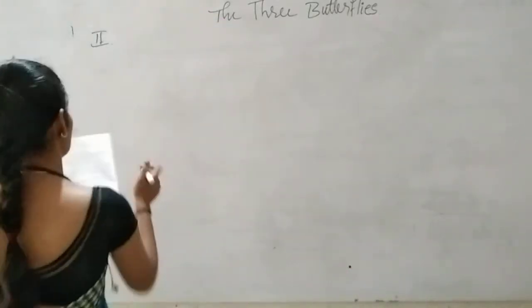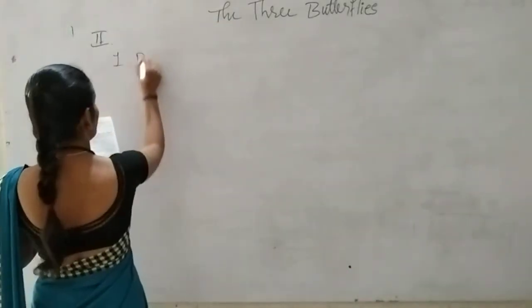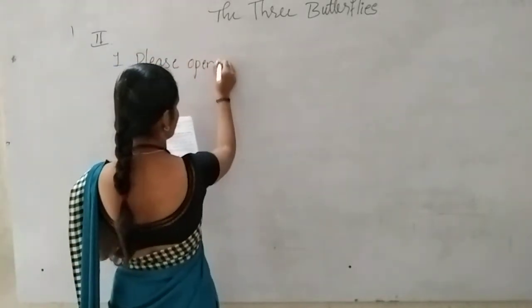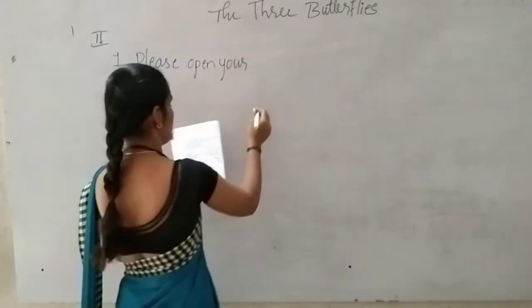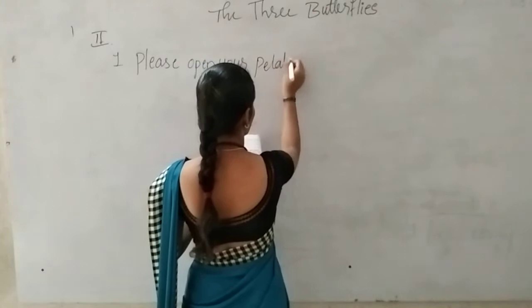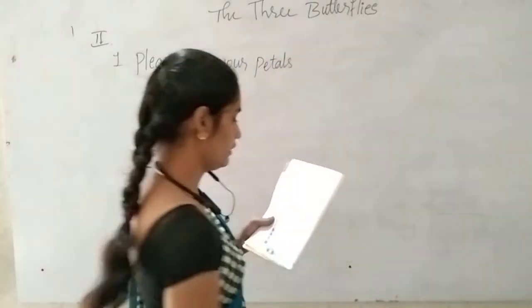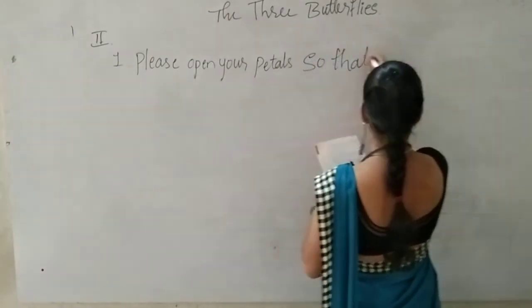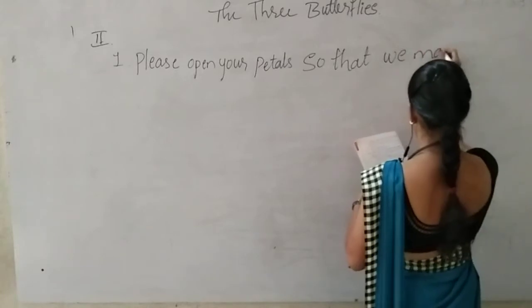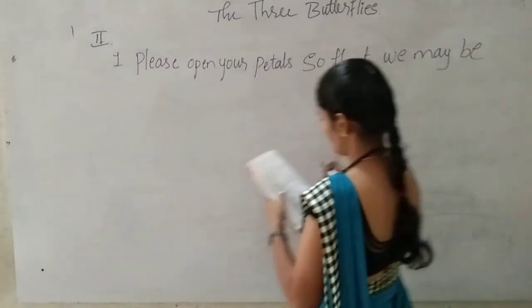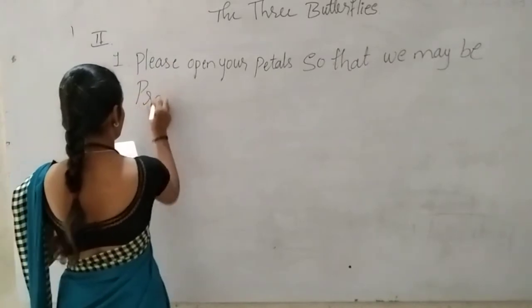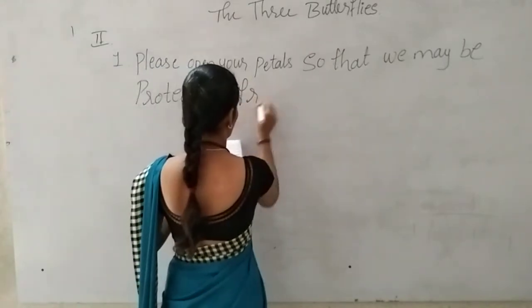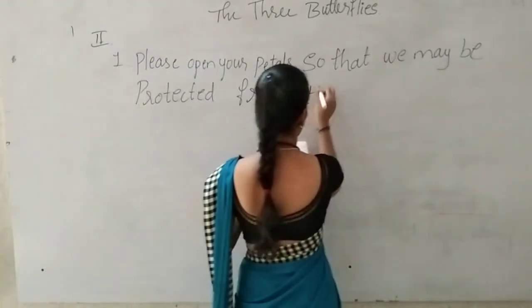So first I will write here. First sentence, what they have given: Please open your petals so that we may be protected from the rain.